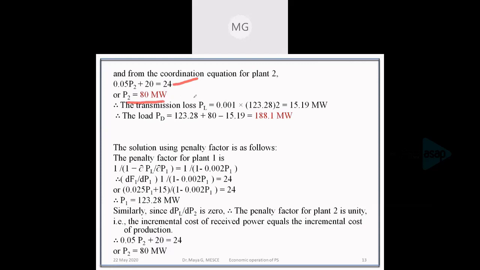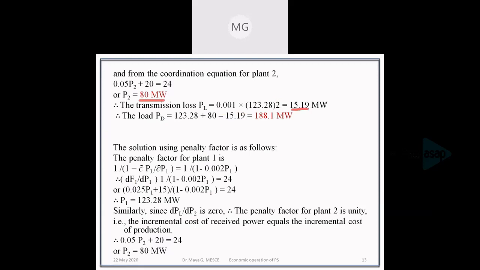Okay. So substituting P1 and P2 as obtained, we get the value of transmission loss, that is 0.01, that is P11 into P1 square, this is square. P1 square is obtained as 15.19. So when the generation is 123.28 and 80 for units 1 and 2 respectively, the losses incurred is 15.19 megawatt.